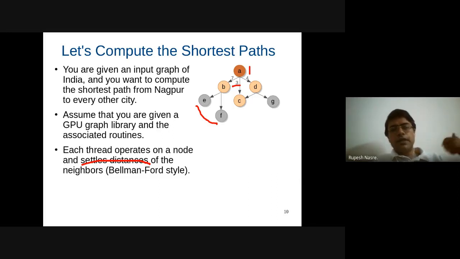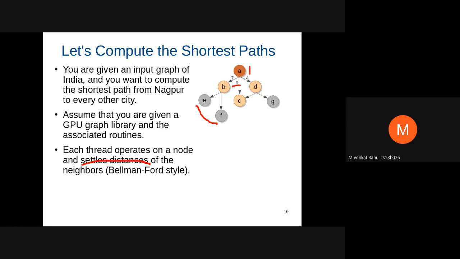That is, neither of the threads have updated any of the distances in a particular iteration. In which case, there is a fixed point, which means that we have reached the end of the algorithm. And in fact, what Venkat is probably suggesting is that we'll require some sort of coordination across threads. Yes, sir.